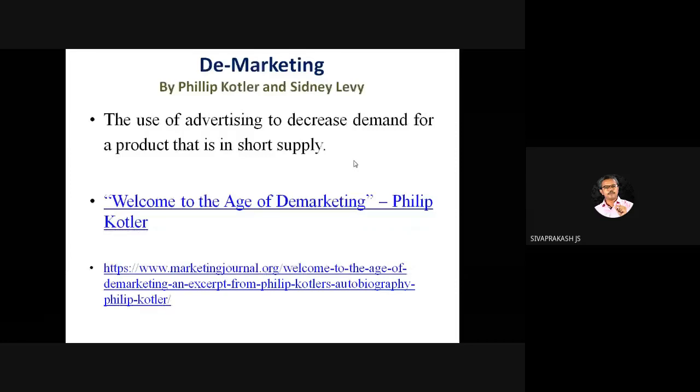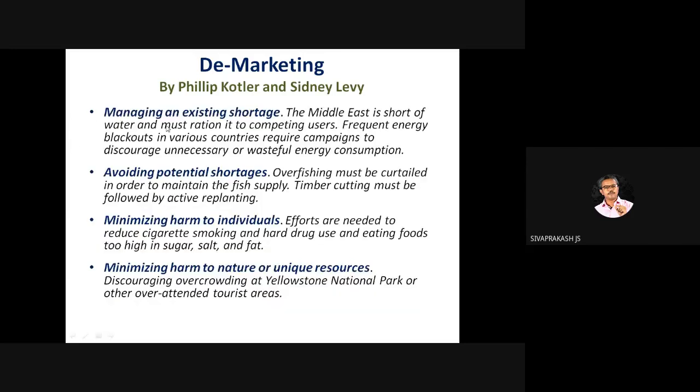Right? So likewise, they will have a lot of advertising to decrease the demand for a product. They will sell a branded car which can have a high speed, but what happens? They will say, don't drive fast. So what is that? For a Royal Enfield bike, if you order, it will take at least 40 days to deliver. So please have the concept of demarketing.